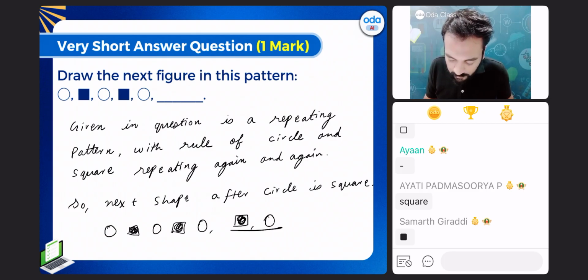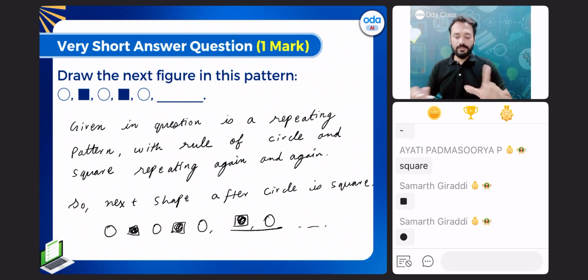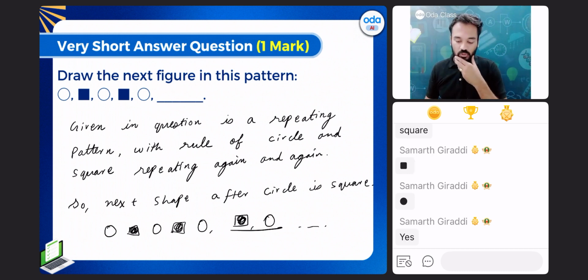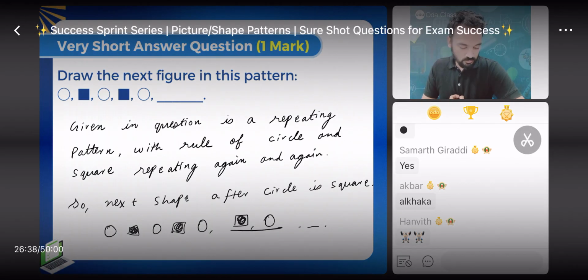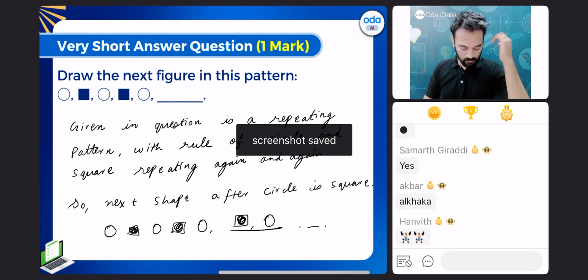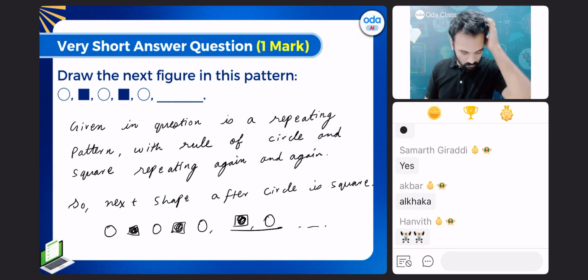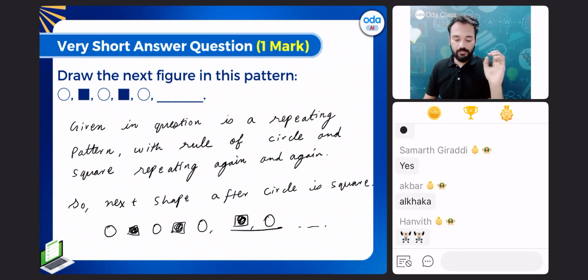Square, then again circle, and so on. Clear? Take a screenshot over here, everyone.